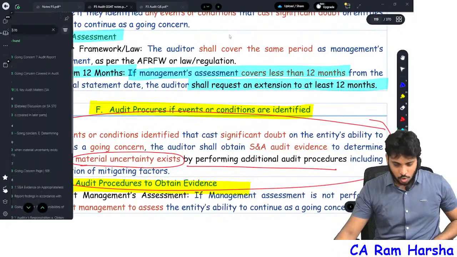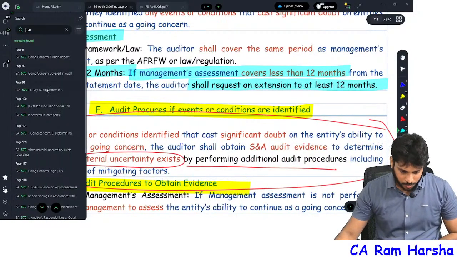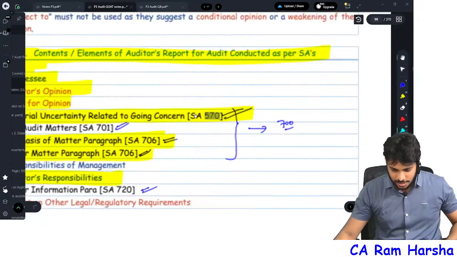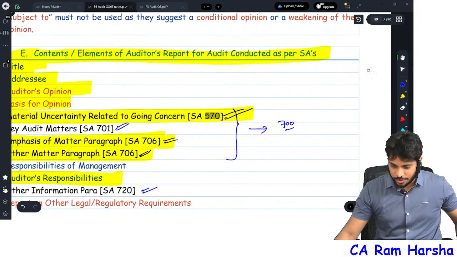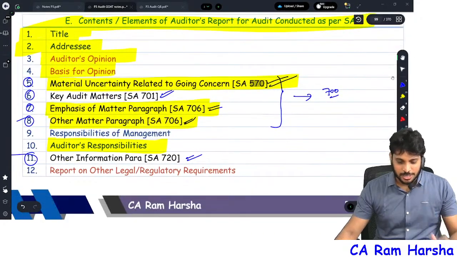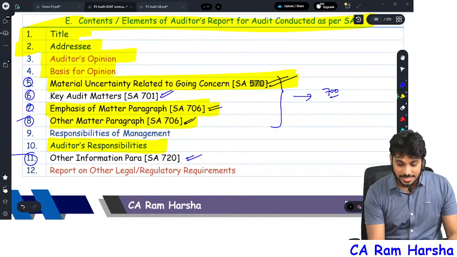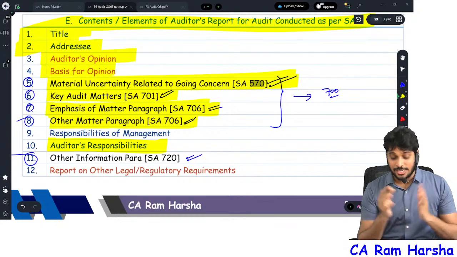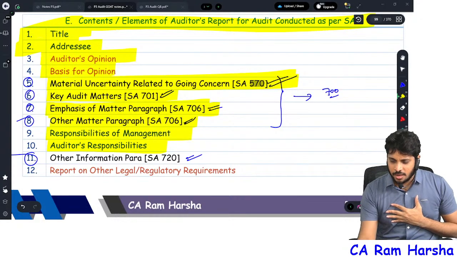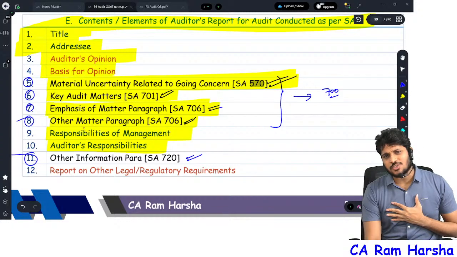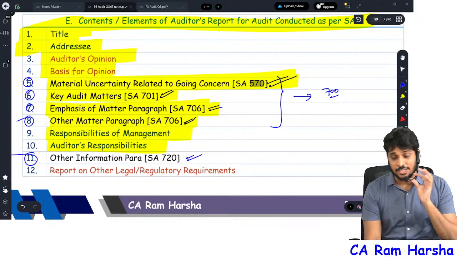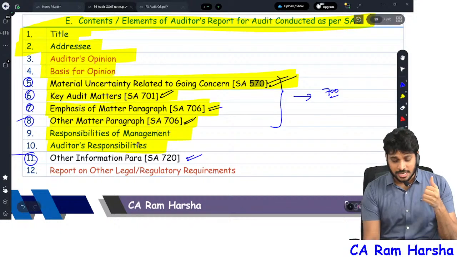Now we'll go back to the audit report once again. You see here, the contents of the audit report. If you recollect, what are the contents of the audit report? Just now we covered material uncertainty related to going concern. Now key audit matter. But by the way, responsibilities of management. What are the responsibilities of management? You might have studied in CA Inter, SA 210.